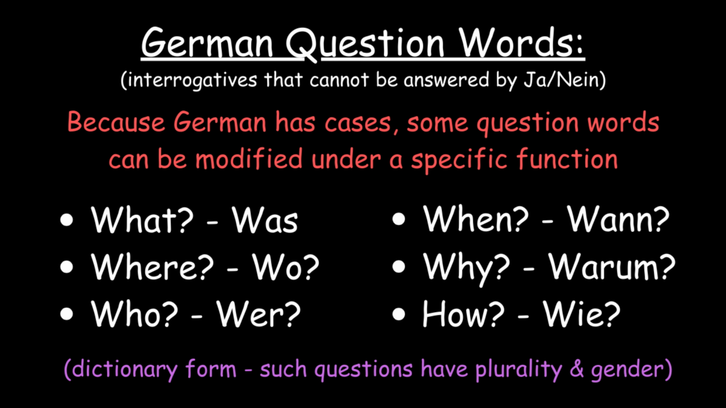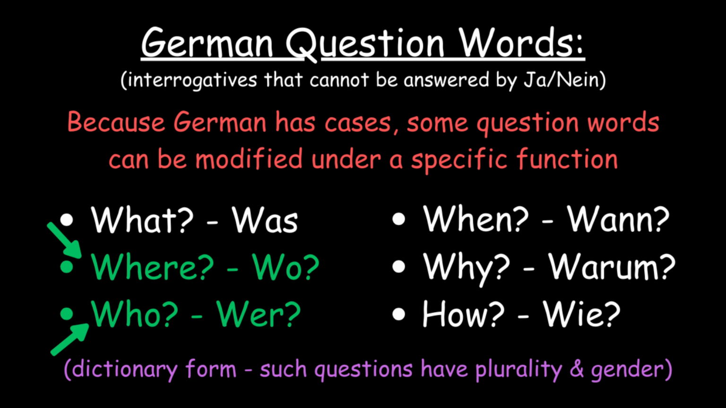Where is wo? Who is wer? When is wann? Why is warum? And how is wie? These are basic questions, and for native English speakers, it's quite difficult to remember them because of the switch between wo and wer.